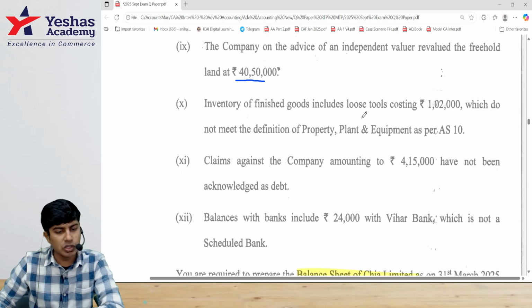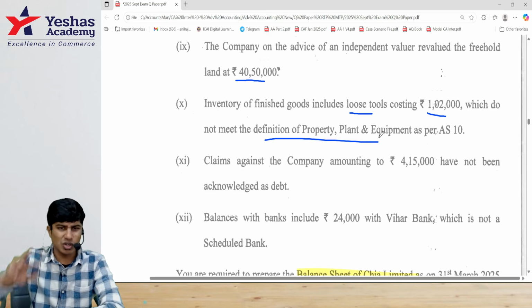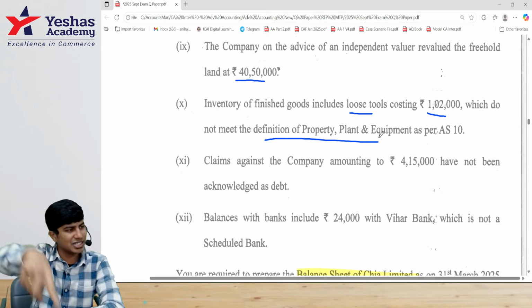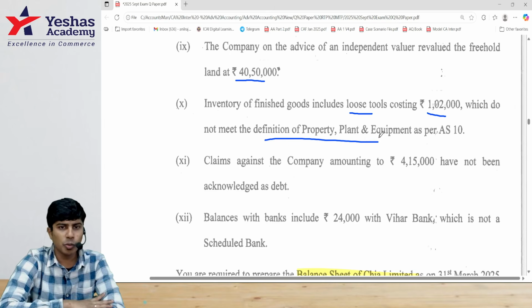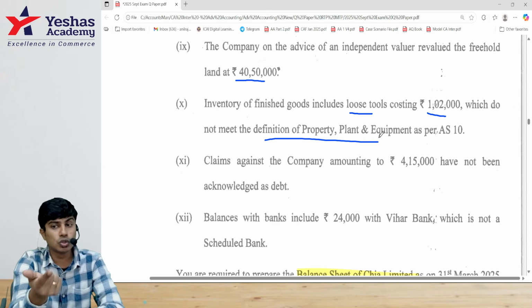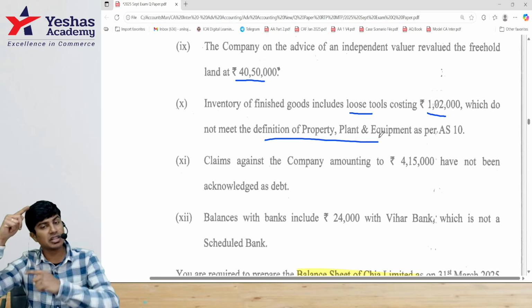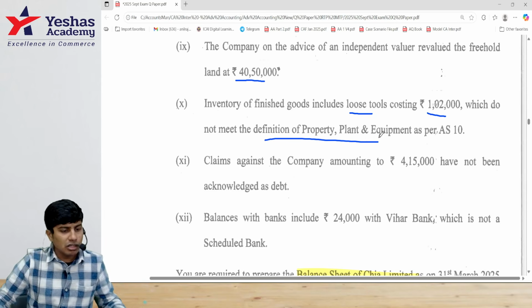Inventory of finished goods, including loose tools. Loose tools is also included in inventory. 1 lakh 2, which do not meet PPE definition. It is not an asset which is non-current. So it is current asset inventory. I hope you remember. Consumables, loose tools and spares will be considered as inventory if it doesn't fulfill the definition of PPE. Done. 1 lakh 2.